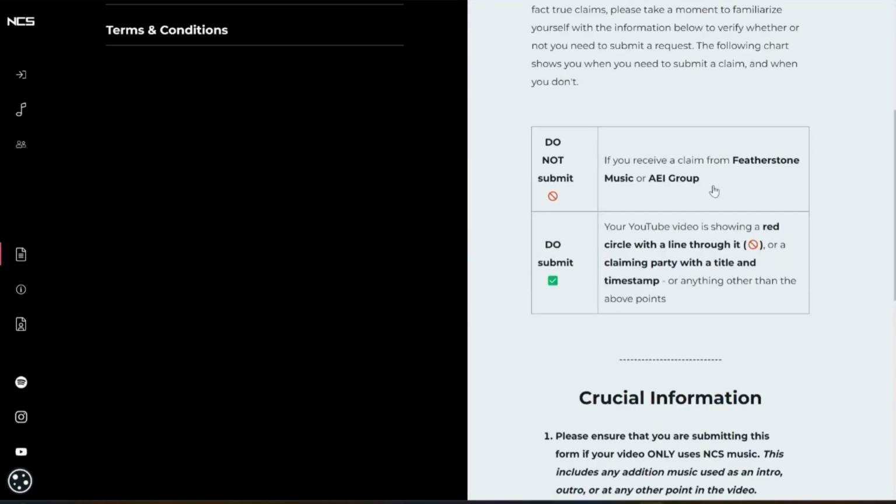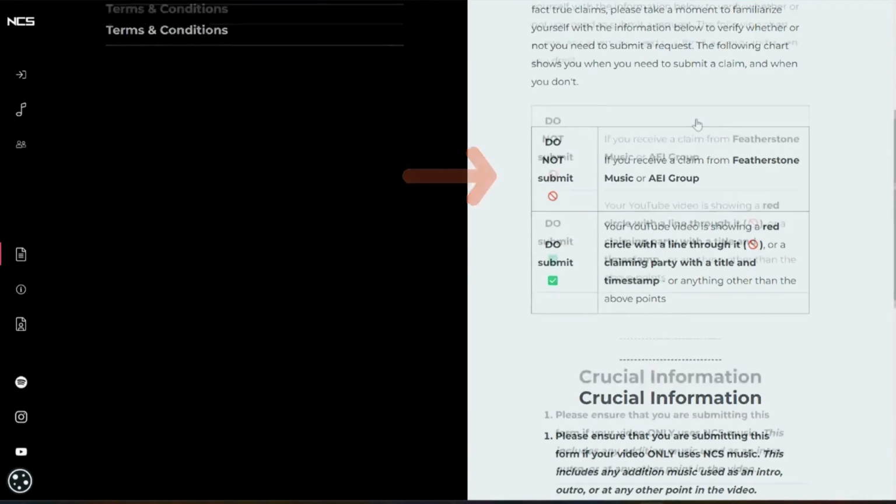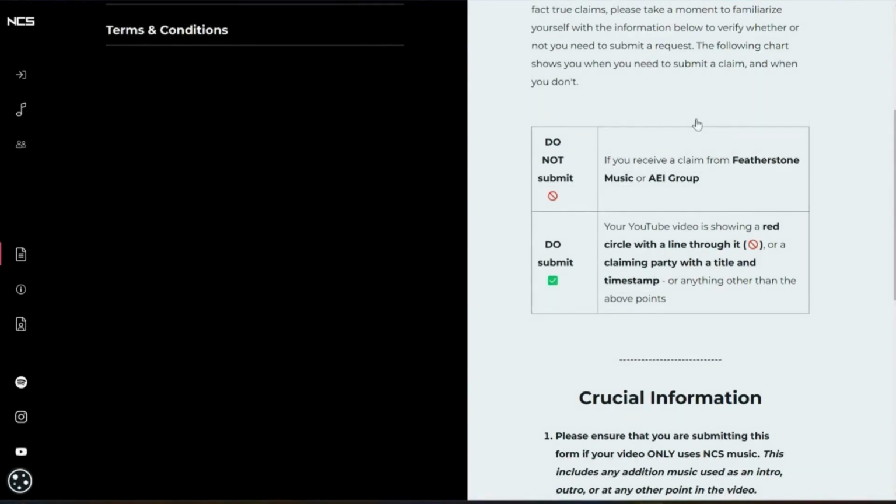So as you scroll down, you will see it says do not submit if you receive a claim from Featherstone Music or AEI Group. And then it says do submit. Your YouTube video is showing a red circle with a line through it, basically a cancel sign, or a claiming party with a title and timestamp, or anything other than the above points.